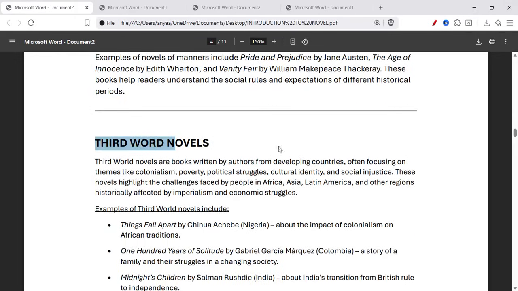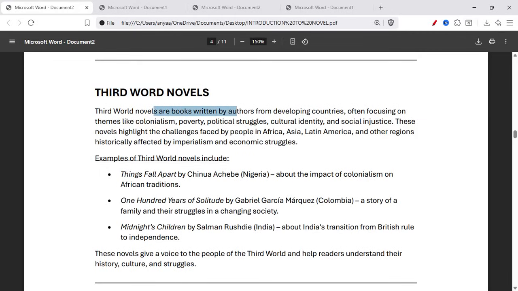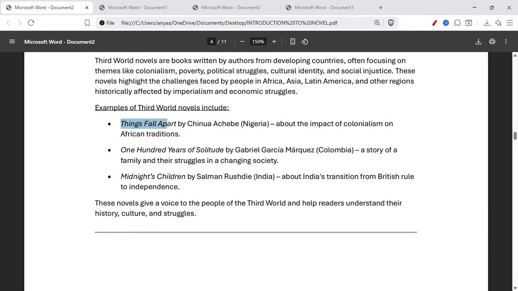Third world novels. Third world novels are books written by authors from developing countries, often focusing on themes like colonialism, poverty, struggle, cultural identity, and social injustice. These novels highlight the challenges faced by people in Africa, Asia, Latin America, and other regions historically affected by imperialism and economic struggle. Examples of third world novels include Things Fall Apart by Chinua Achebe, which is a Nigerian